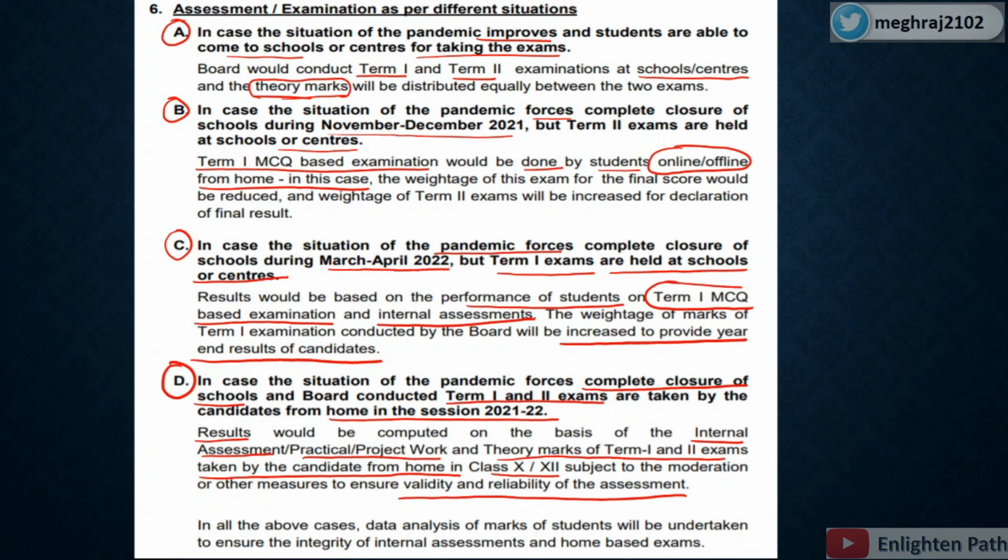There may be further updates from CBSE, because the syllabus is not defined and there are a lot of other updates we are waiting for CBSE to tell, and I will update you on all the updates given by CBSE.